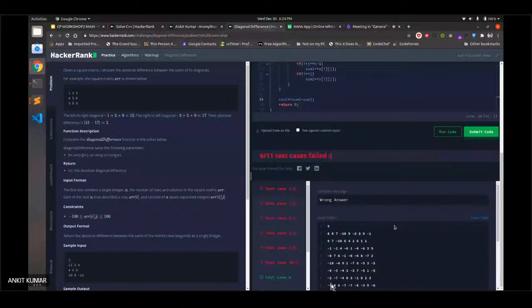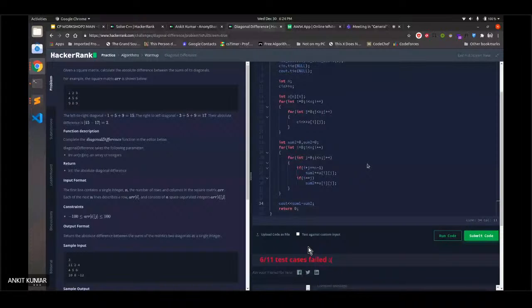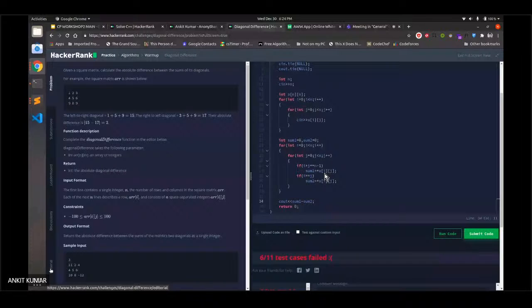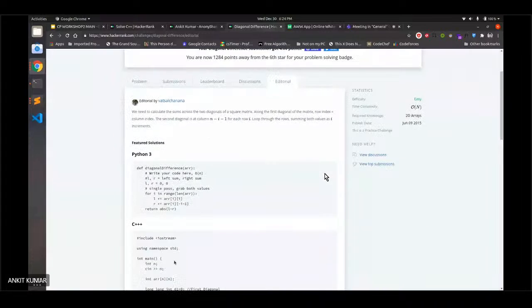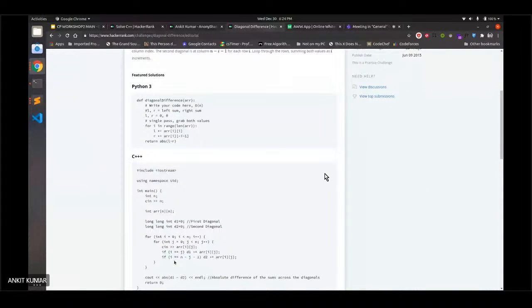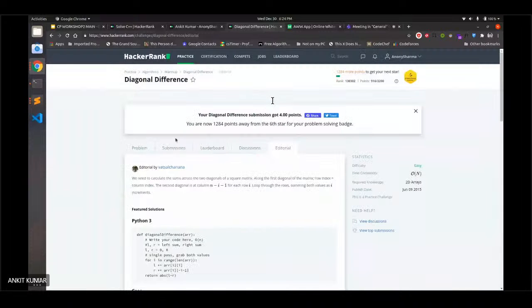And if you are unable to solve the question, then there is an editorial section, and when you visit there, a few good coders will help you with the actual solution, and also a description explaining what the problem actually suggests. So that's all for problem solving on HackerRank.